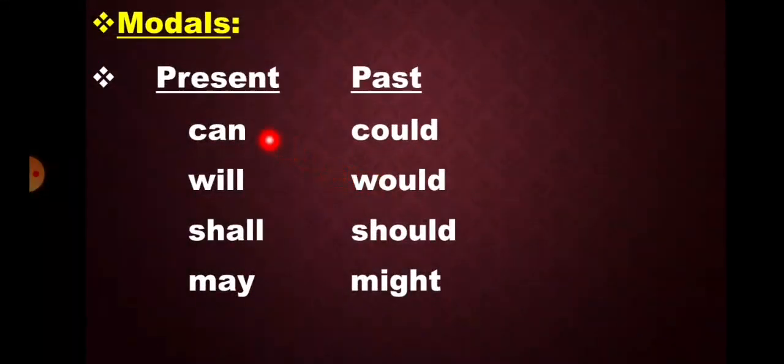Modals. Present can will change into past could. Present will will change into past would. Shall in present will change into should in past. May in present will change into might in past.